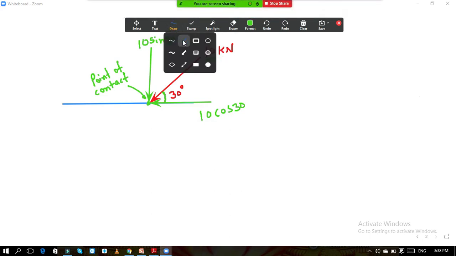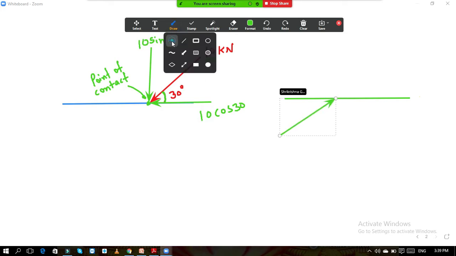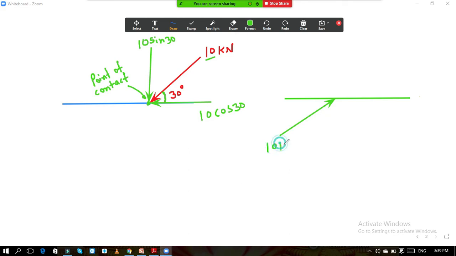One more example we will take so that it will be clear. Again now I am drawing the force. Suppose this time the force is like this. This is the force, and again same magnitude, 10 kilonewton. Now this angle is given to you. This angle is 30 degree.